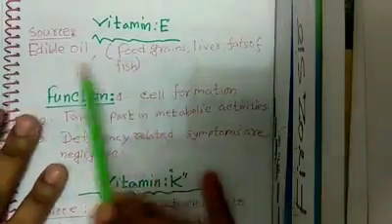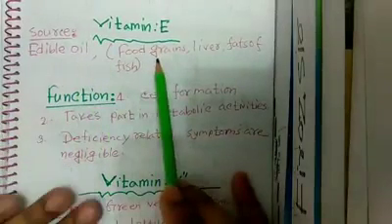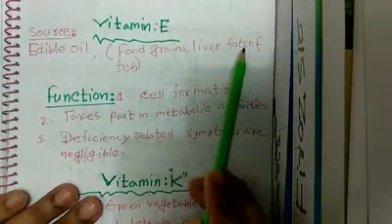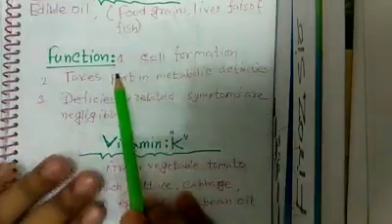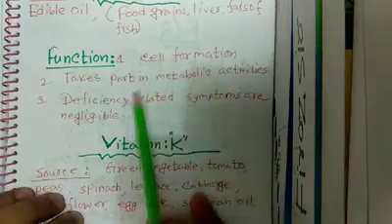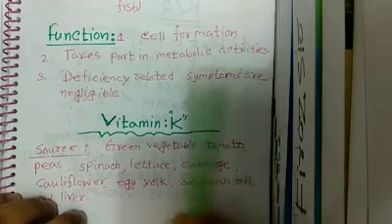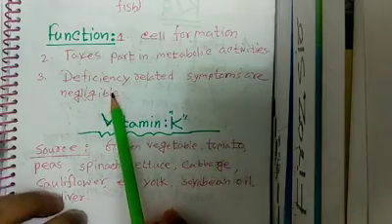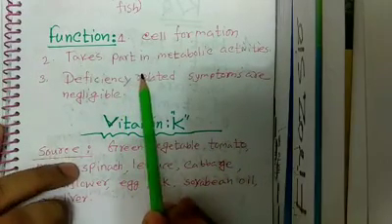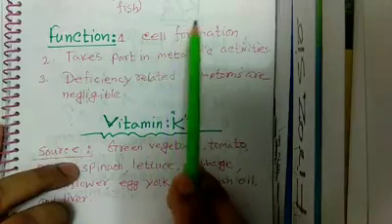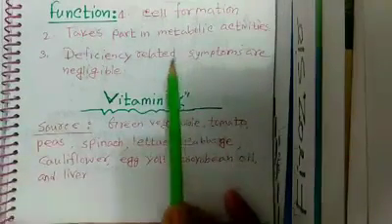Now vitamin E. Source: edible oil, food grains, liver, fats of fish. Function: cell formation, taking part in metabolic activities. Deficiency related symptoms are negligible. I mean, it may not make a difficult effect for the human body.